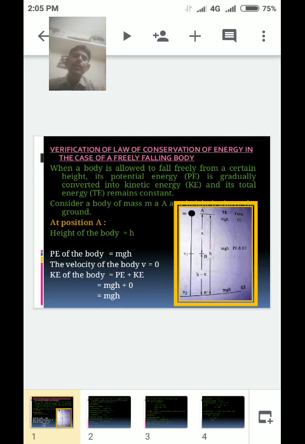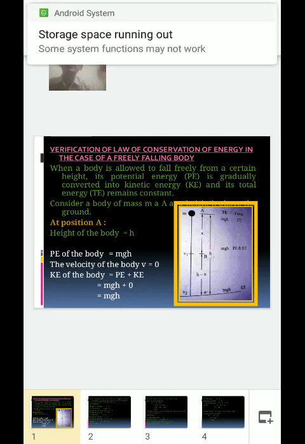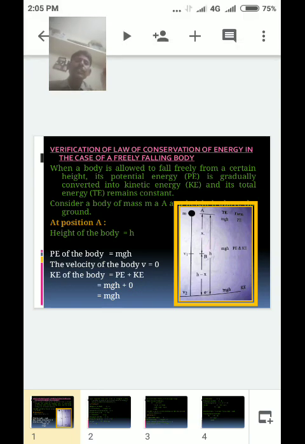And total energy mgh. At position B, total energy is potential energy plus kinetic energy, mgh, and at the last position total energy is equal to mgh. Okay, problem solved. The map is very important.